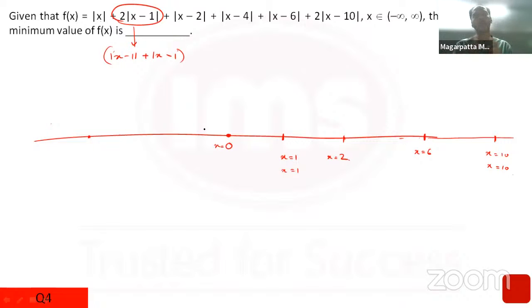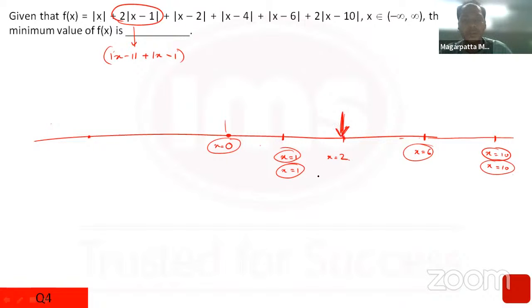If you solved a few questions of modulus, you would know, and such questions have come in the past papers as well, that the minimum distance happens at the middlemost root. This is the smallest root and this is the largest root. Similarly, this is the second smallest, second largest, third smallest, third largest. Clearly, x equal to 2 is the middlemost root, and if I take x equal to 2, it should give me the minimum value of f of x. So I'll just substitute x equal to 2. This is 2 plus twice of 1, so that is 2.